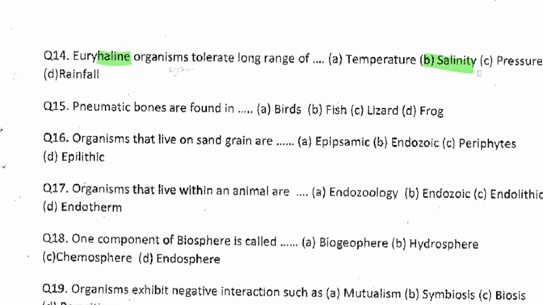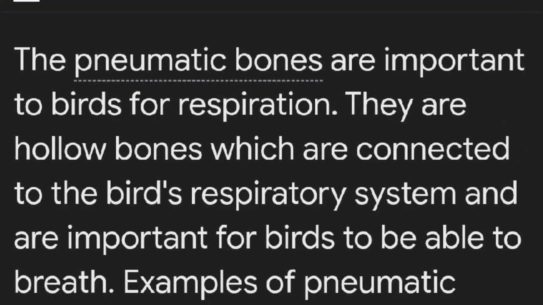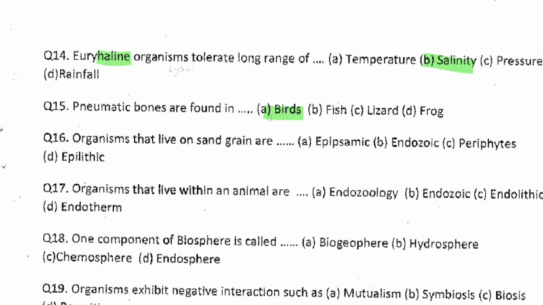Question number 15. Pneumatic bones are found in dash. Pneumatic bones are found in birds. Birds is the answer. Question number 16. Organisms that live on sand grain are dash. They are called epipsamic. Epipsamic organisms. They live on sand grains. Alright, question number 17.